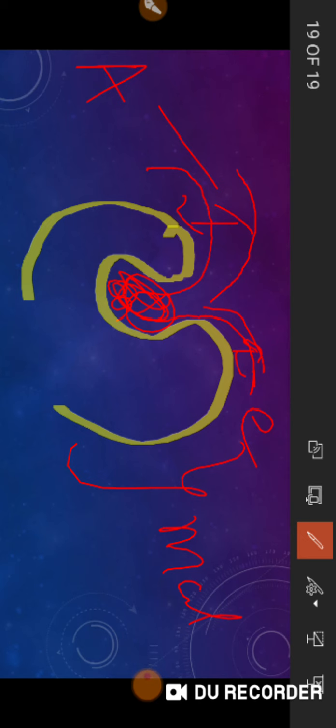Am I clear? So this is the structural unit, Malpighian corpuscle.